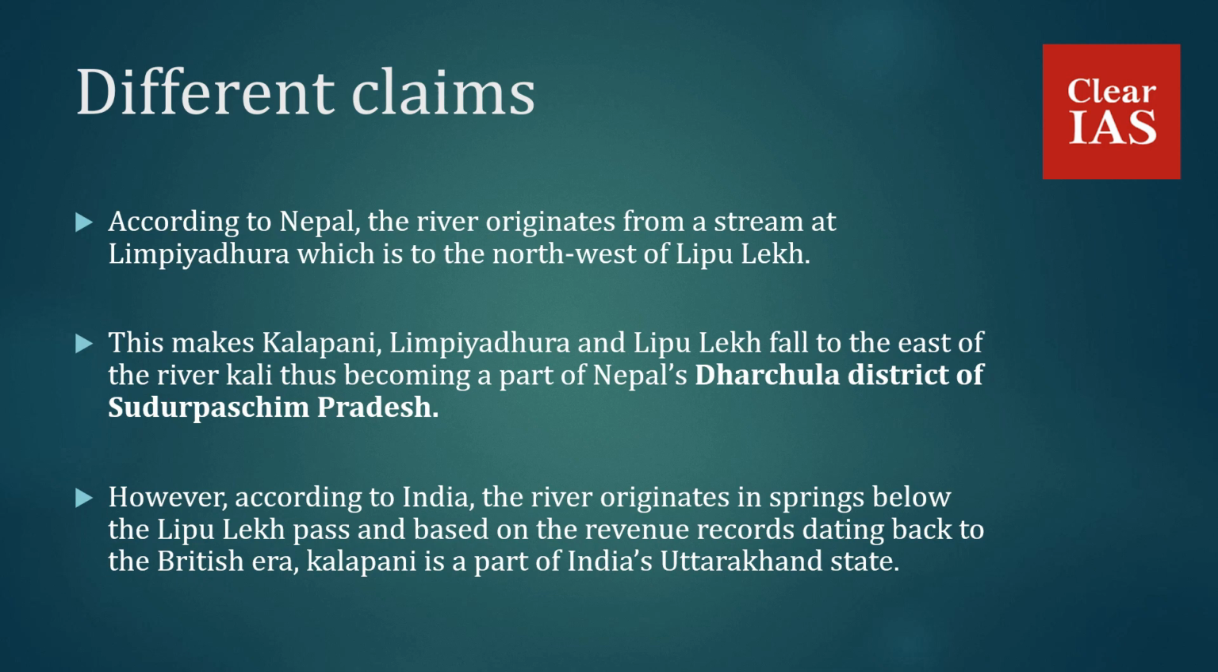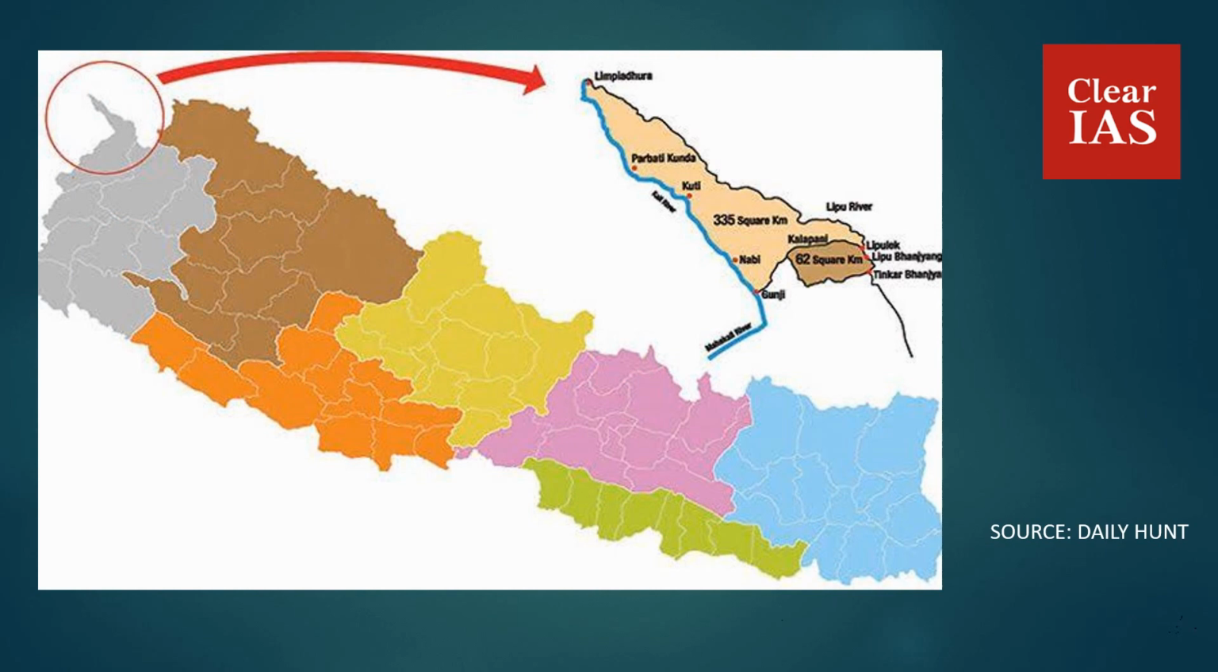However, according to India, the river originates in springs below the Lipu Lake Pass, and based on revenue records dating back to the British era, Kalapani is a part of India's Uttarakhand state. If you look at the map, you will be able to understand it better. So, as you can see, at the top is Limpiyadhura and here is Kalapani.